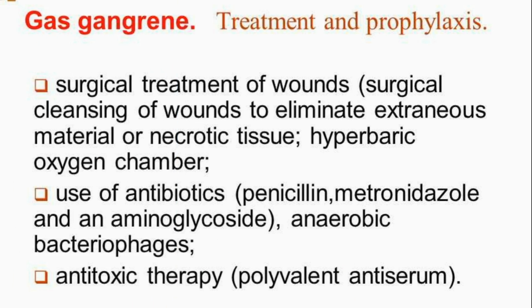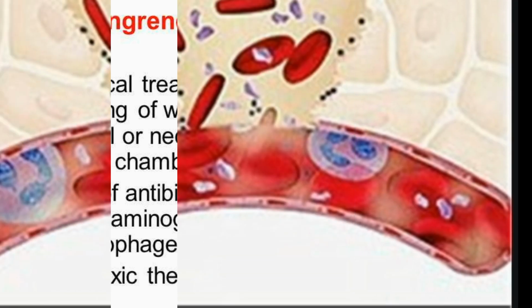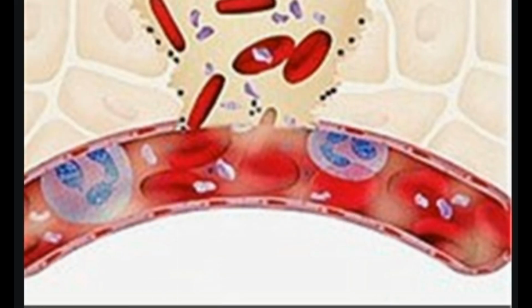How is gas gangrene treated? Treatment for gas gangrene must begin immediately. Once a diagnosis is made, high doses of antibiotics will be administered intravenously, or through a vein. For more serious cases, it may be necessary to begin treatment before diagnostic tests are even performed. Dead or infected tissue will need to be surgically removed right away. Your doctor may also try to repair damaged blood vessels to boost blood flow to the affected area.